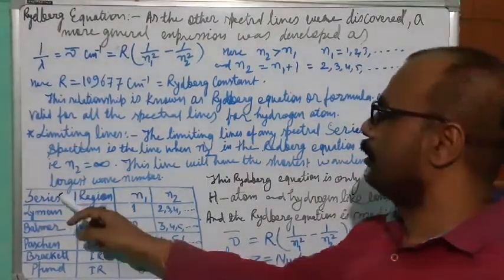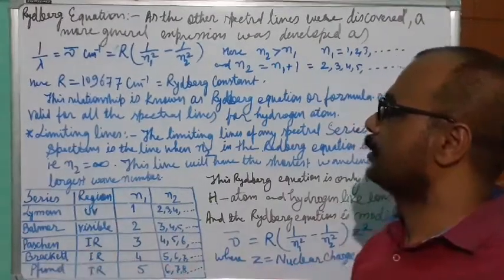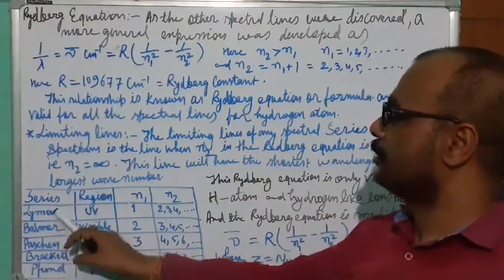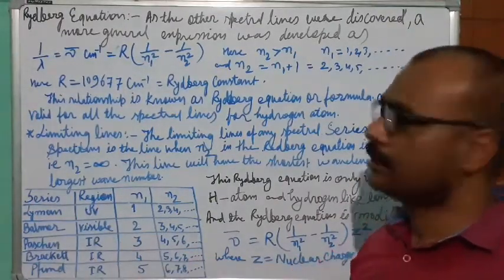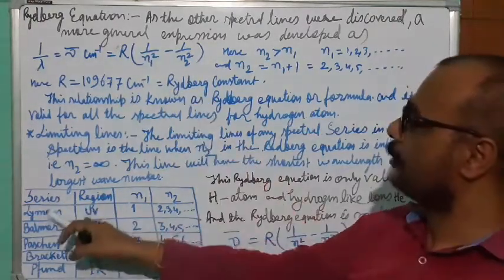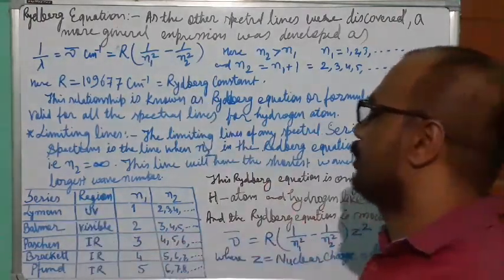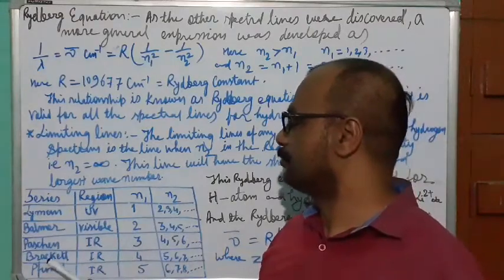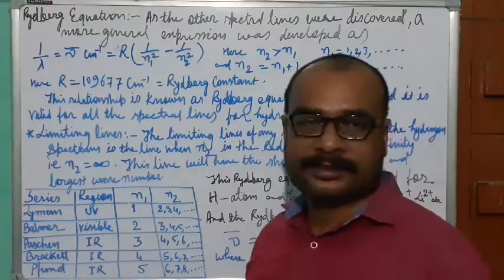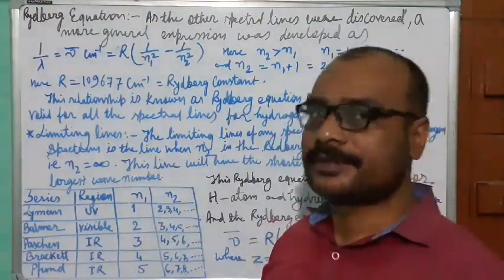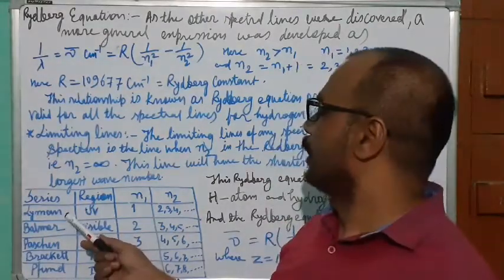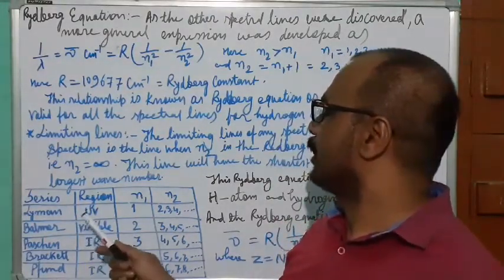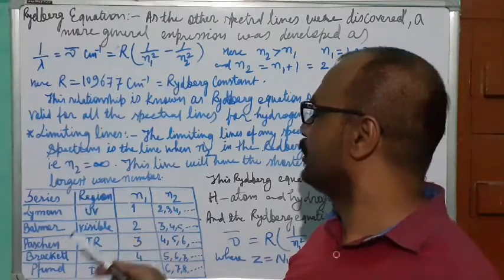There are 5 series: 1, 2, 3, 4, 5, and this formula is suitable for all these 5 series. So names are given: Lyman, Balmer, Paschen, Brackett and Pfund. These are the names of the scientists who discovered these spectral lines. The Lyman series was discovered by Mr. Lyman, and it comes in the UV region.